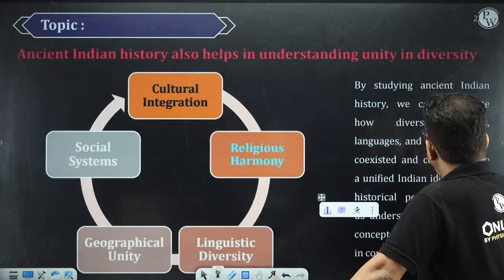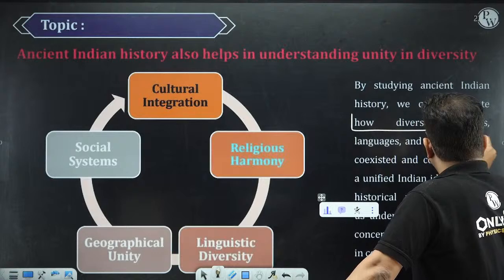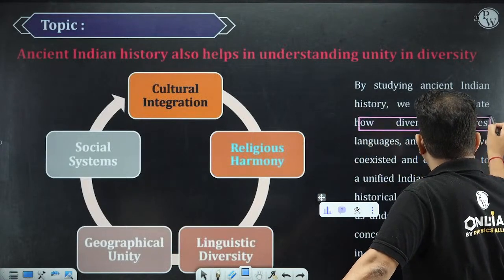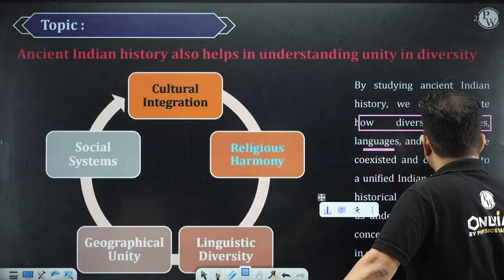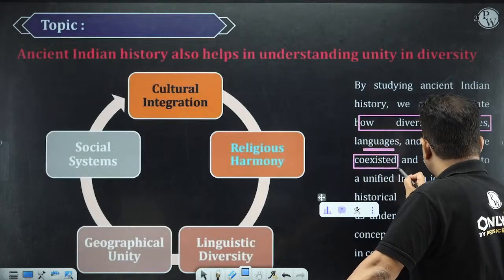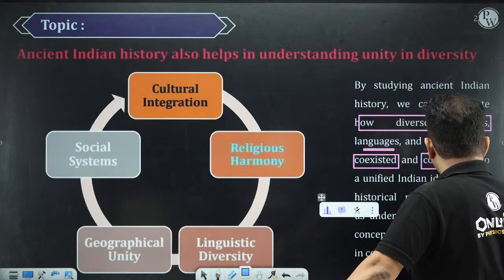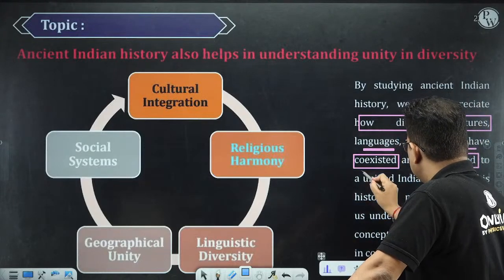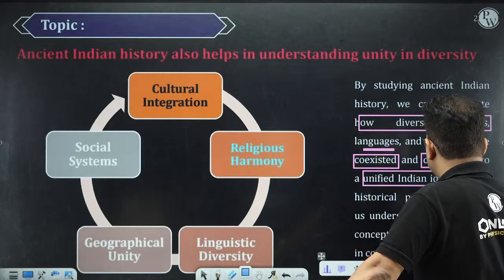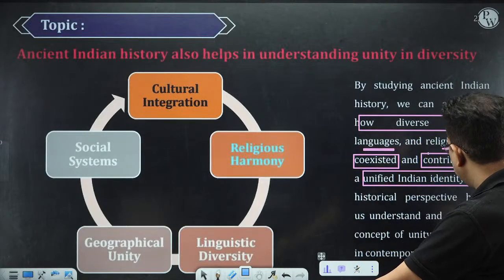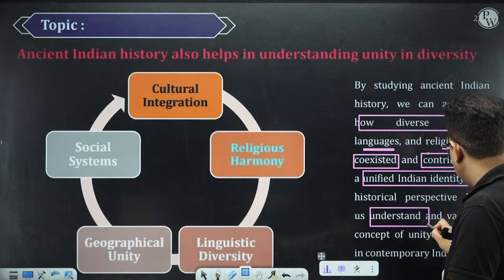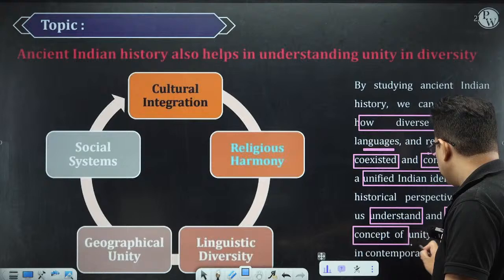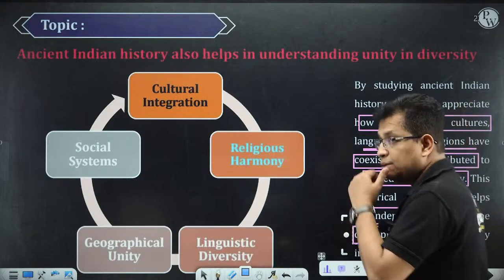So we can appreciate how diverse the culture of India was. Language and religion coexisted and contributed to a unified Indian identity. The historical perspective helps us understand the value and concept of unity in diversity in contemporary India.